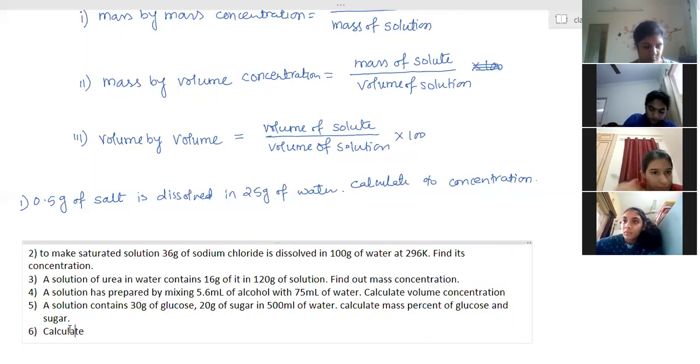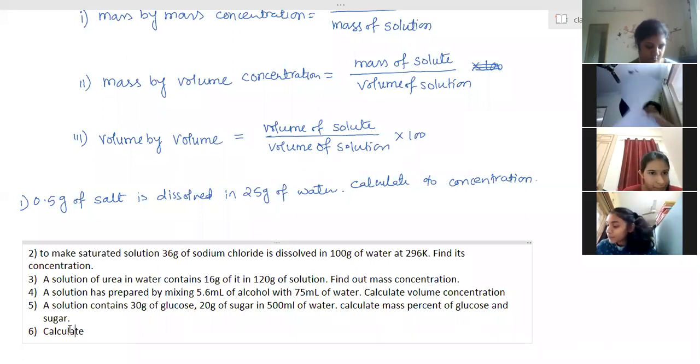Ma'am, in the fifth question, glucose and sugar both are the solutes, right? Yes, both are solutes. Separately, you have to calculate. Ma'am, is the fourth answer 28/403?